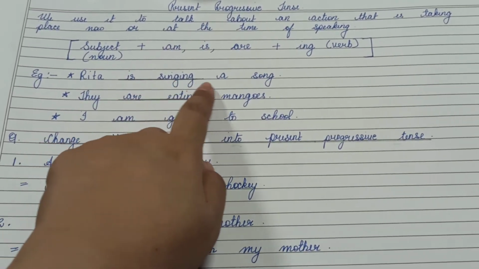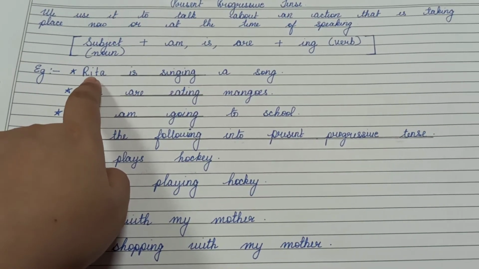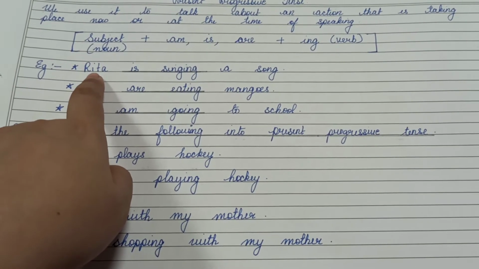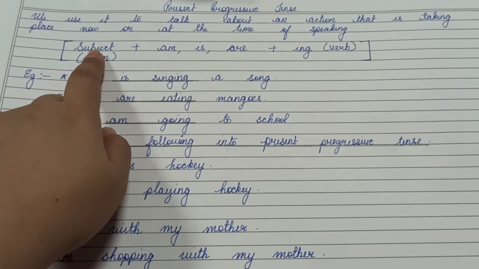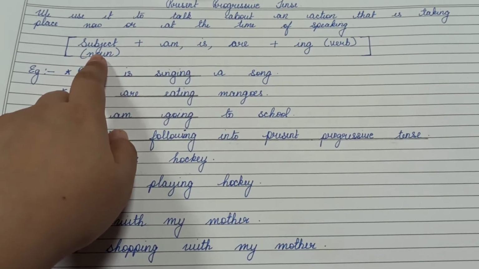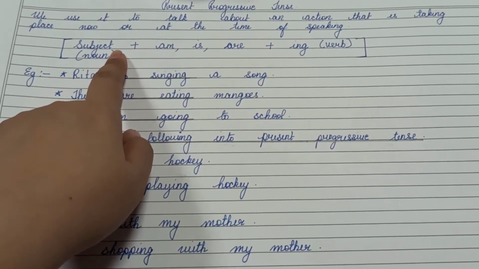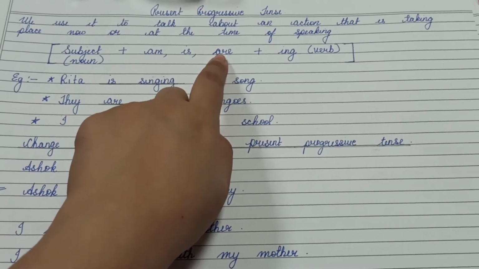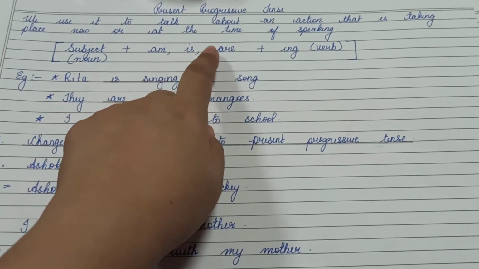Rita is singing a song. Rita is the noun because it is a special name. So Rita is the noun, it is the subject. Okay, look here into this formula. Subject is the noun, plus after the noun, am or is or are. Okay, after the noun we have to add am or is or are.